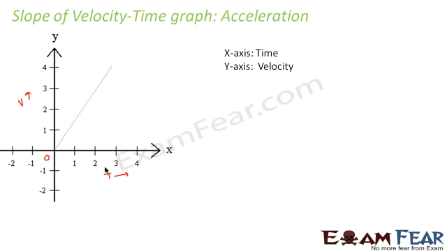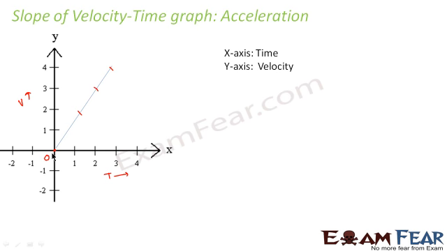Now if we plot the change of velocity with time for that car, we would see that initially the car had 0 velocity. After that it had some velocity, say v1, say 2 meter per second. After some time again it had a velocity, say 3 meter per second. After some time it increased to 4 meter per second and so on.